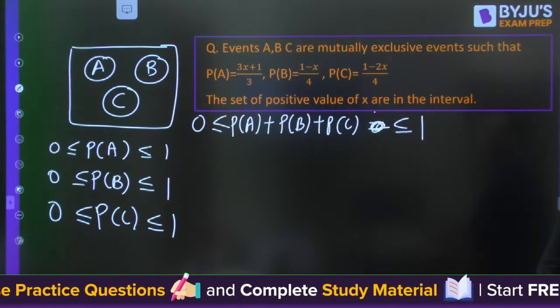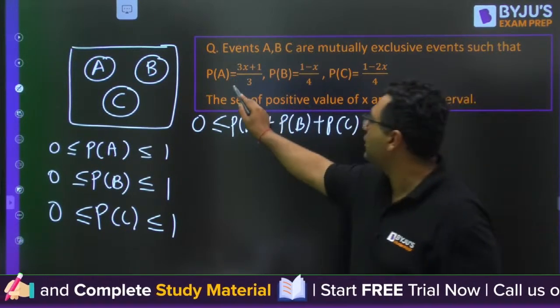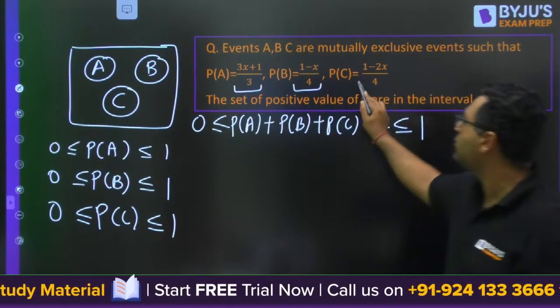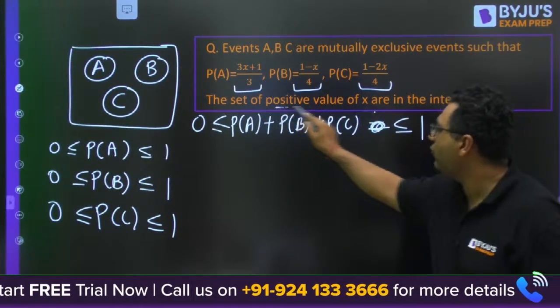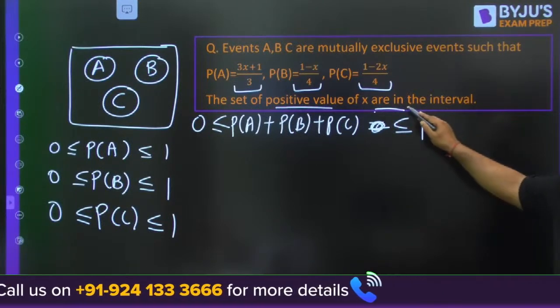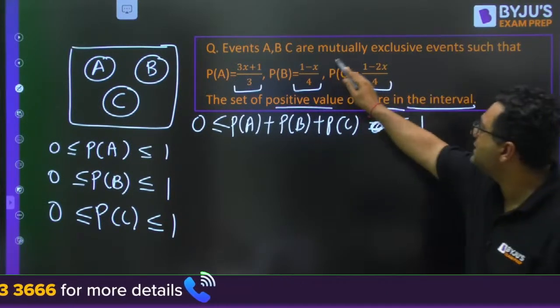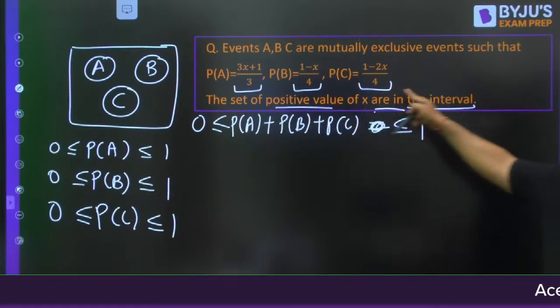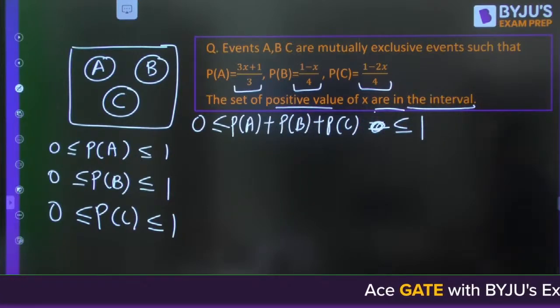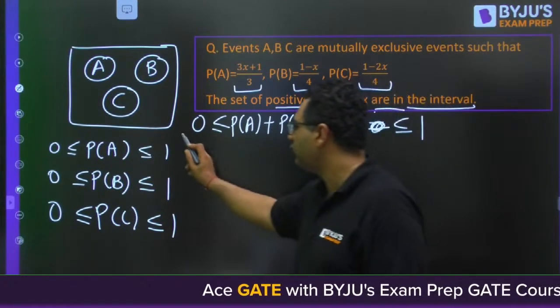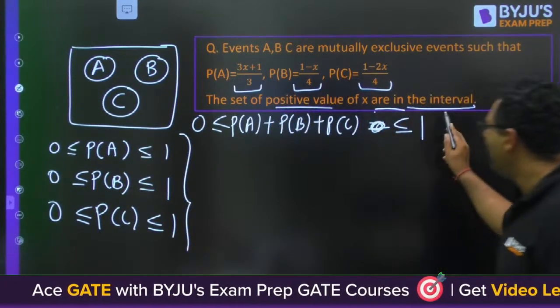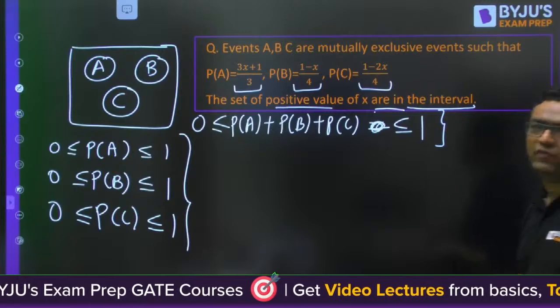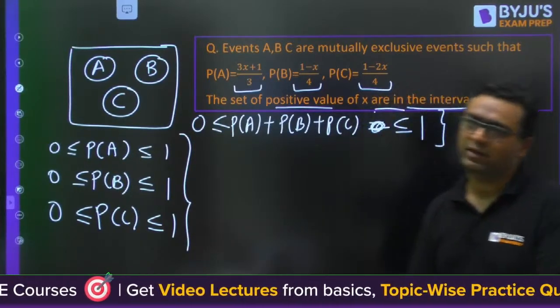So these are 4 inequalities. They are asking probability of A is this, probability of B is this, probability of C is this. The set of positive values of X in the interval. If A, B, C are mutually exclusive events such that the set of possible values of X are in the interval, you will use these 4 inequalities and see what values of X satisfy all the inequalities.